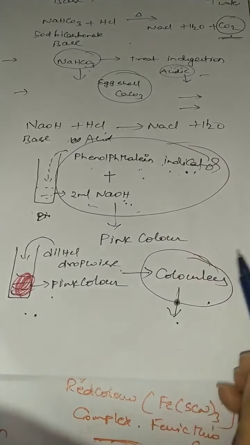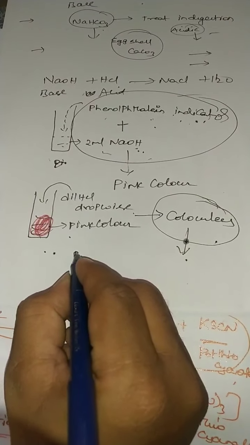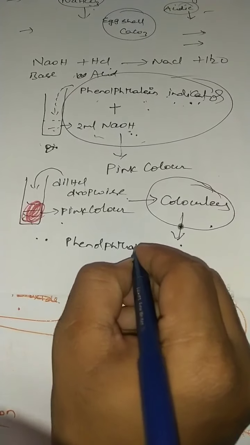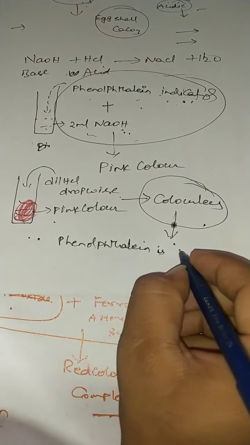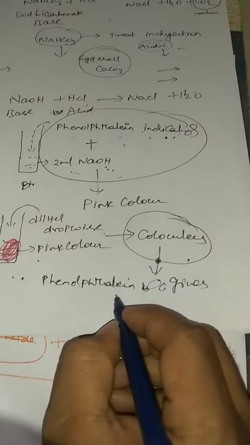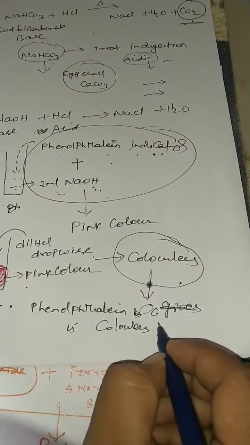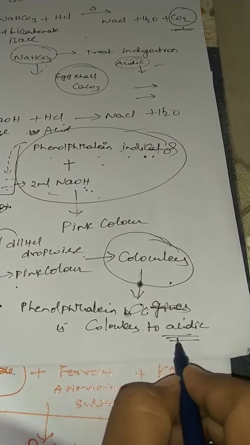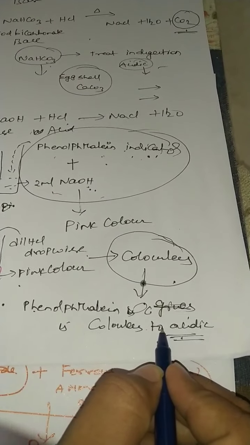In case of acidic solutions, phenolphthalein is colorless. So the conclusion point: phenolphthalein is colorless in acidic solutions. If you add phenolphthalein to an acidic solution, it remains colorless.